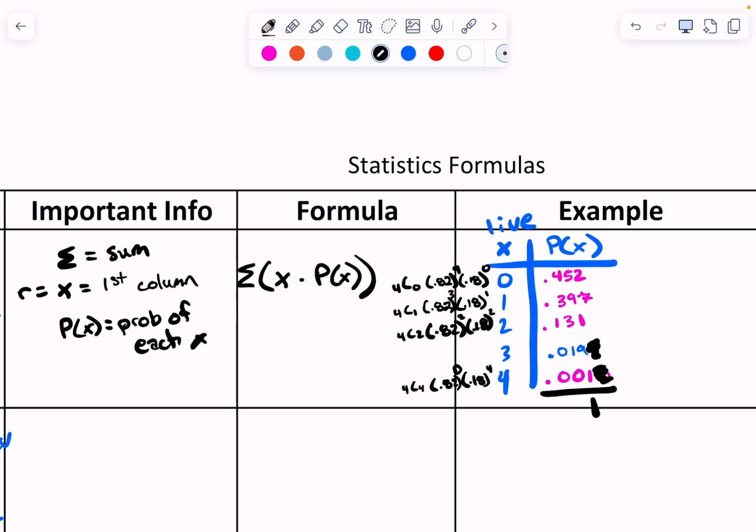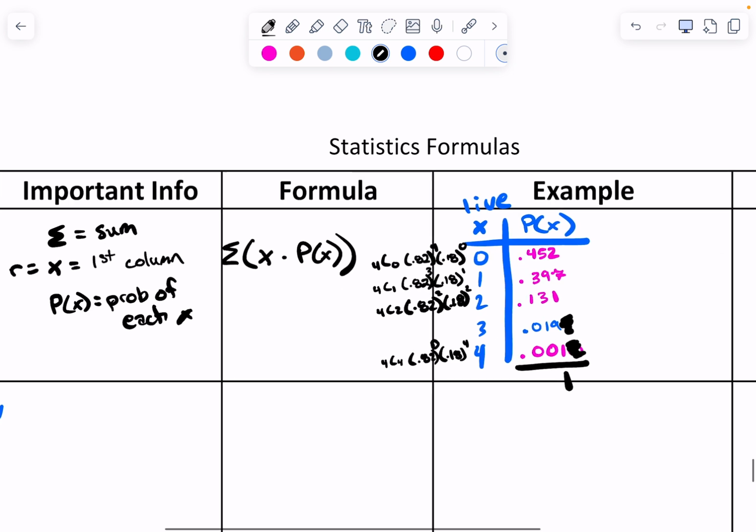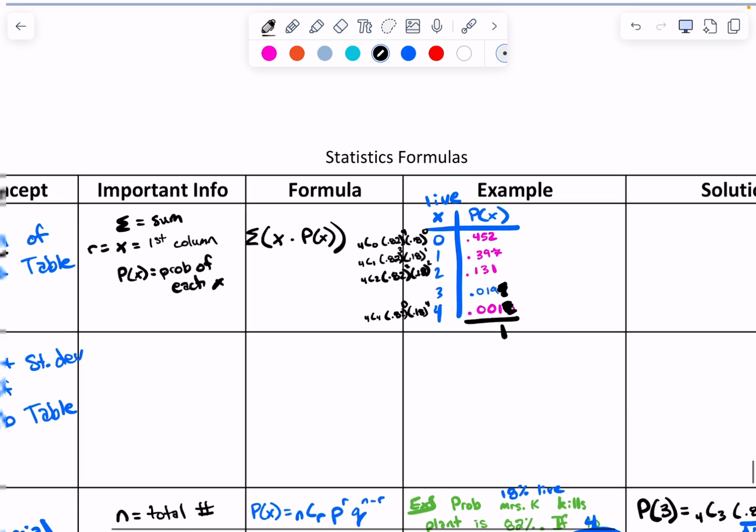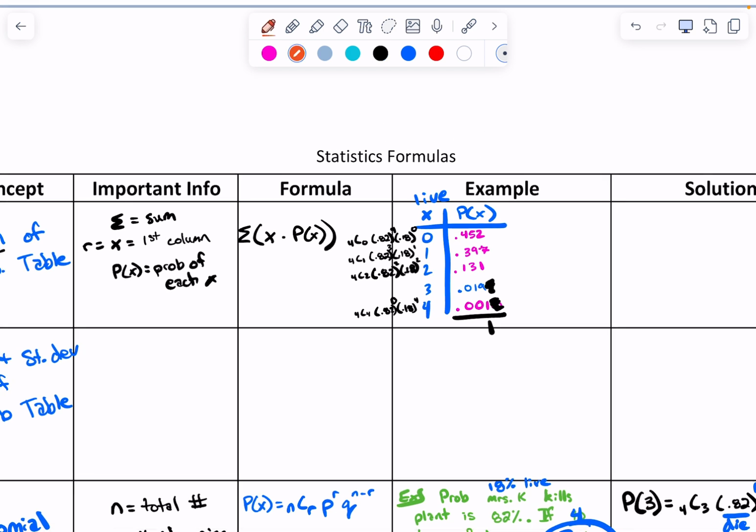Okay, probability of each x. Hold on, can you go back? I'll zoom out a little bit. Okay, so I add a column onto my table, and I do this: x times P of x. My solution's going to bleed over a little bit.